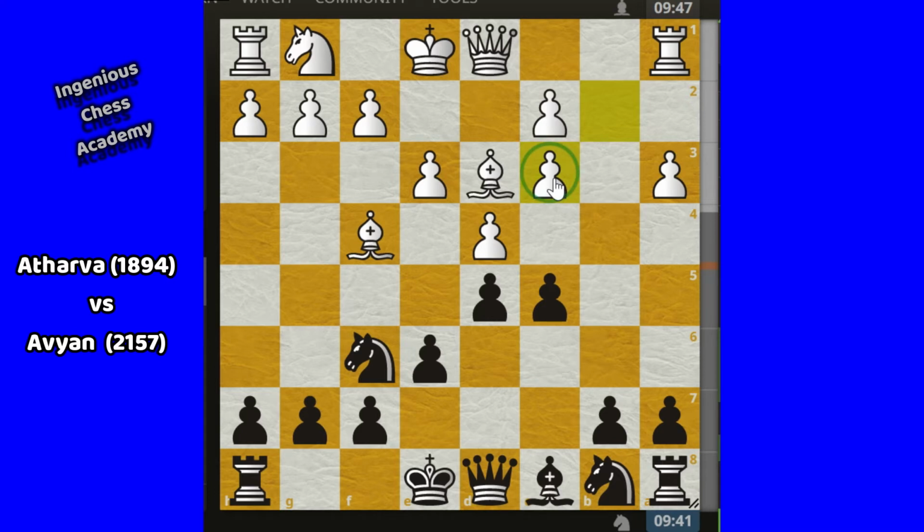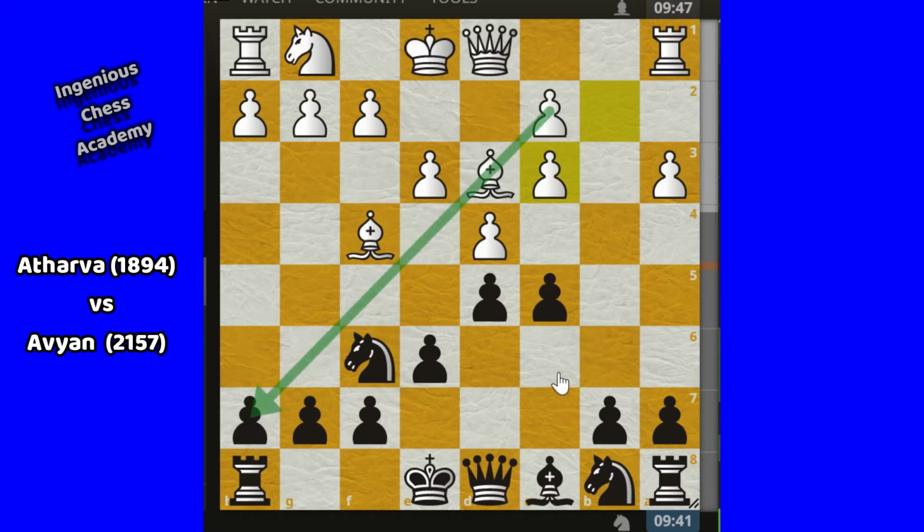Avian has so many strategies here to attack the weak pawn. One is queen A5, attacking this weak pawn, and after deflecting the bishop, in future the knight will be coming to E4. The computer is telling that it is completely winning for black here, according to the theory. So here Avian should play queen A5. Actually it is the best move here, but he was thinking that first of all he should deflect the bishop